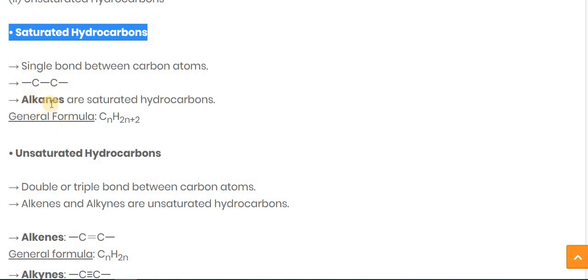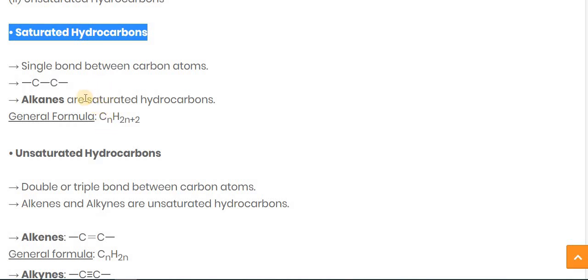Alkanes, spelled ANES. Alkanes are the saturated hydrocarbons, and the general formula is CnH2n+2, where n stands for the number of carbon atoms.